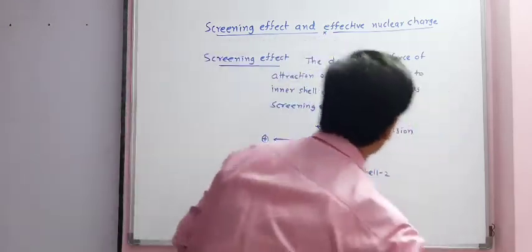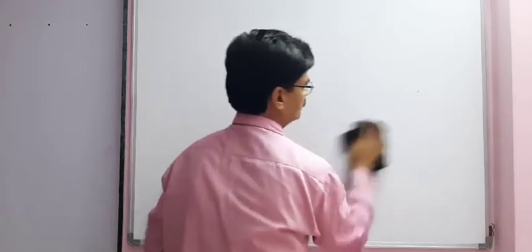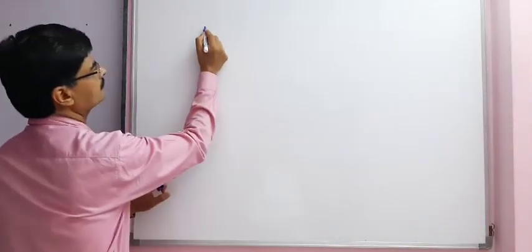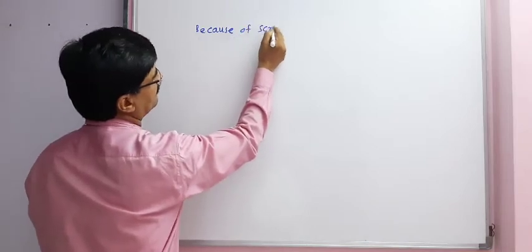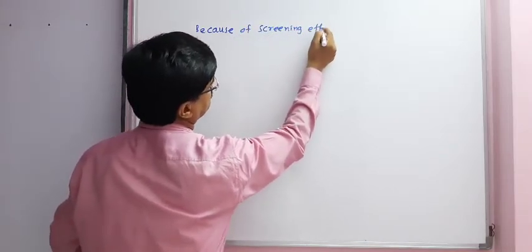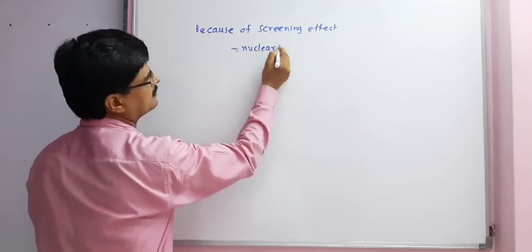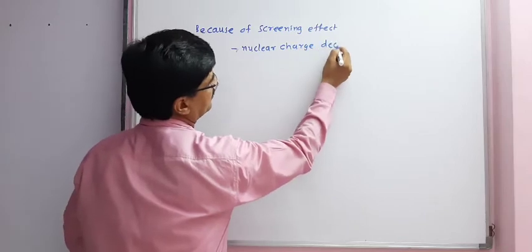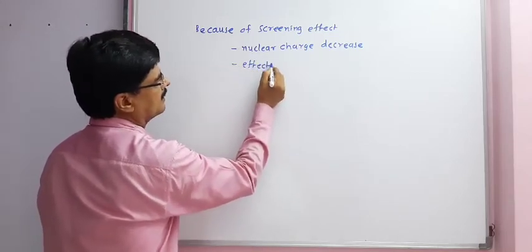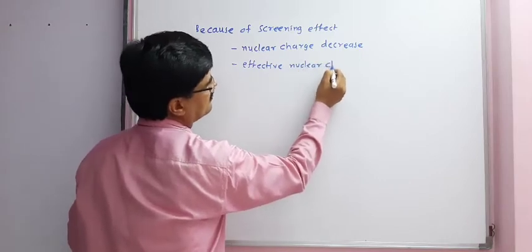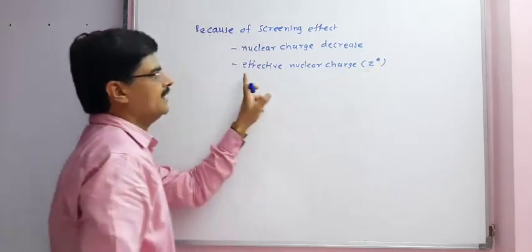Now, because of screening effect, nuclear charge decreases, which is also known as effective nuclear charge. It is denoted by Z star, effective nuclear charge.